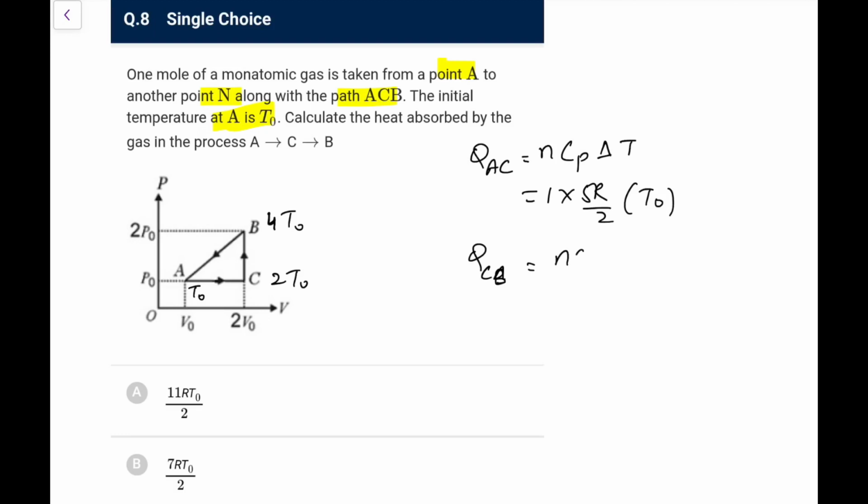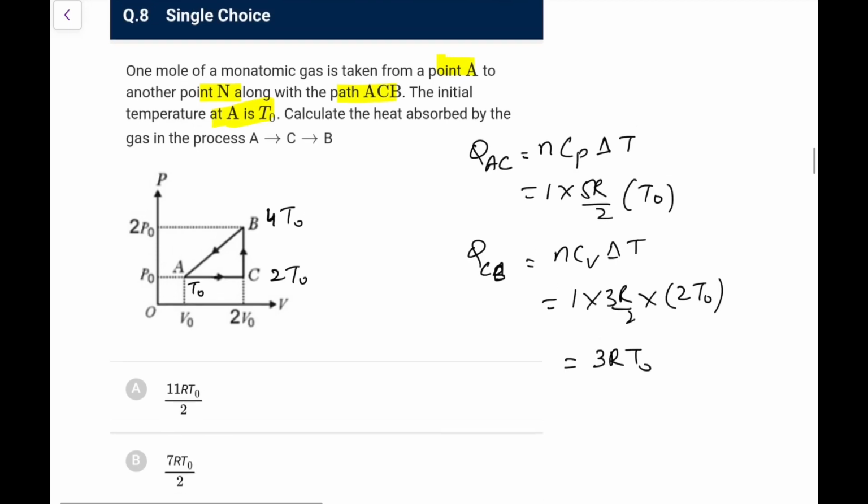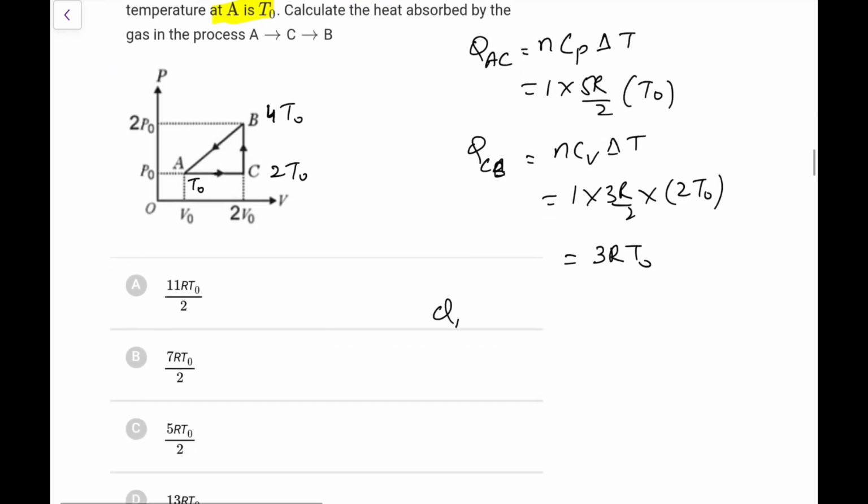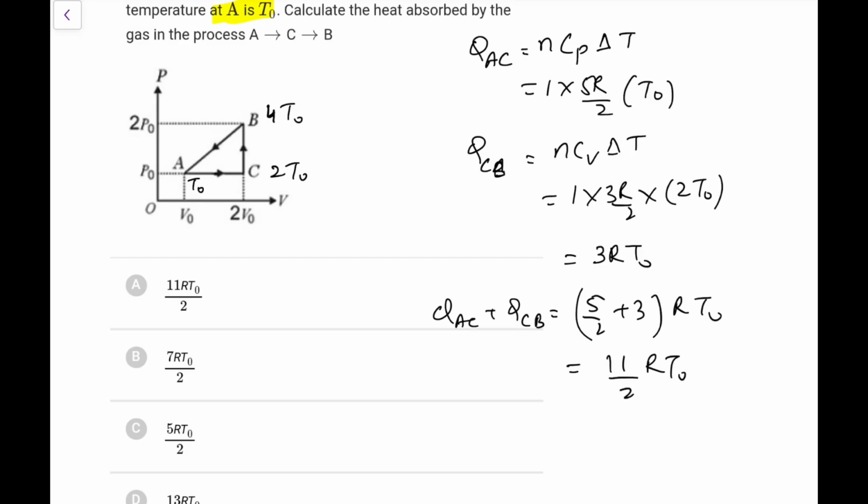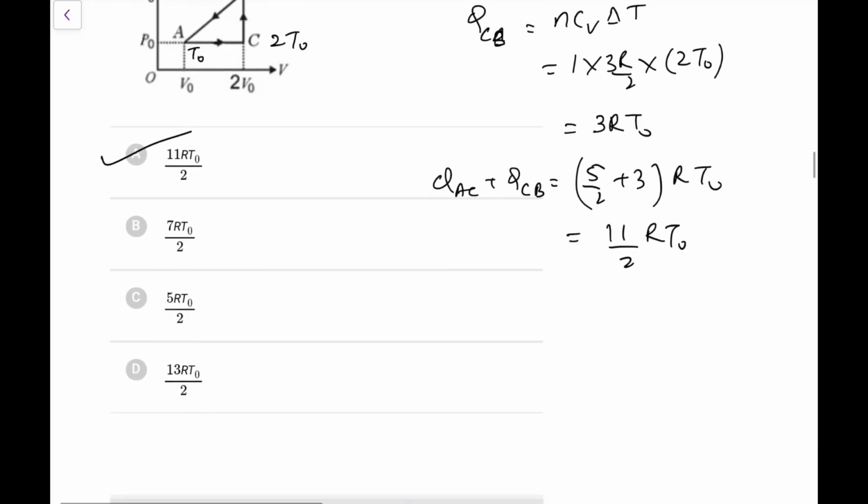QCB would be n Cv delta T, isochoric, 1 into 3R by 2, and here the change in temperature is 2T0, so it comes out as 3RT0. That was 2.5R, 5 by 2 RT0, so total QAC plus QCB is 5 by 2 plus 3 times RT0, so it is 11 by 2 RT0. Go for option A, again not a tough one for you.